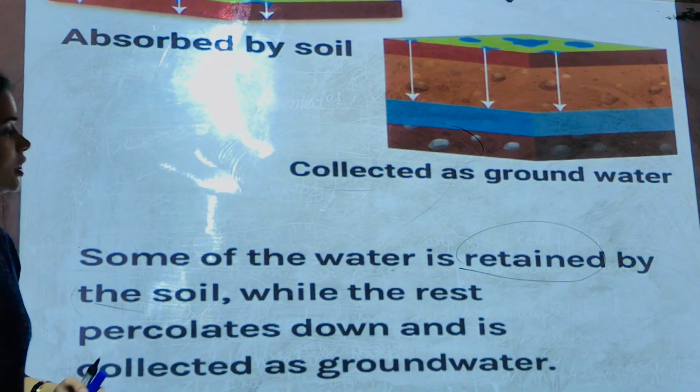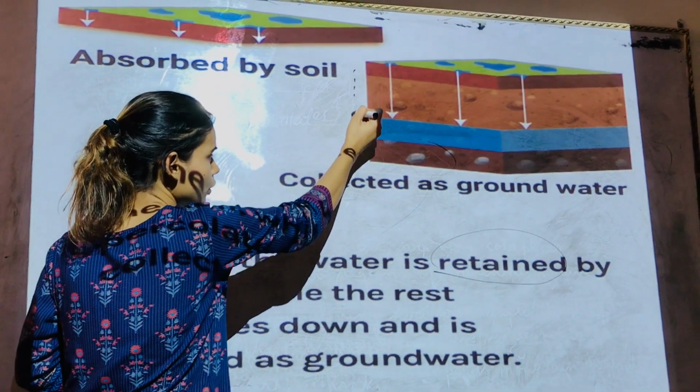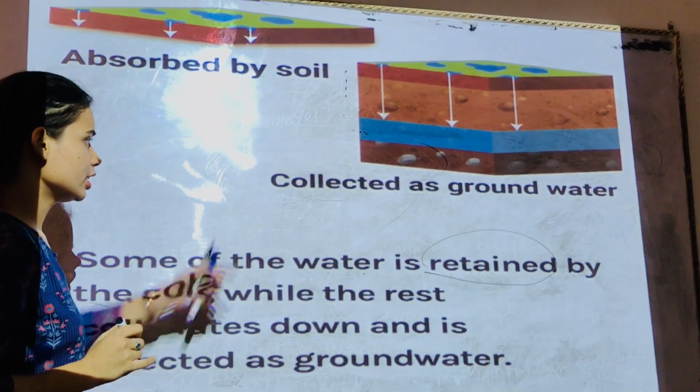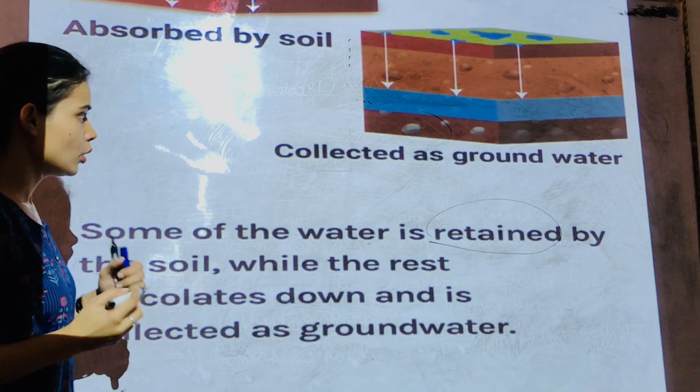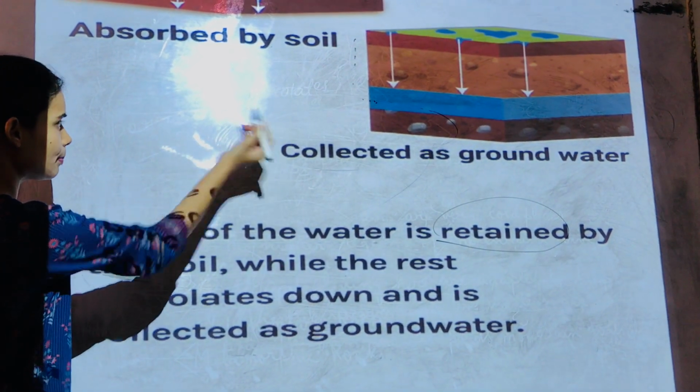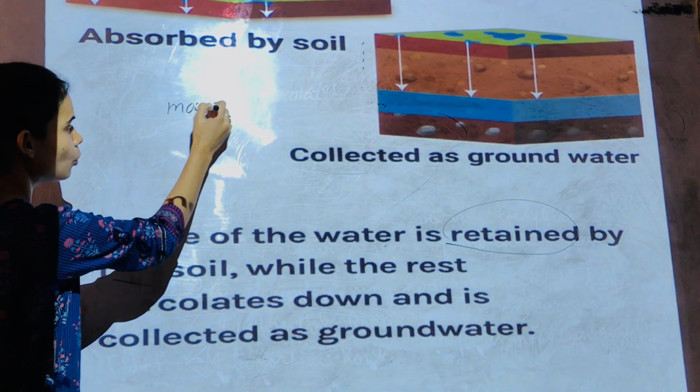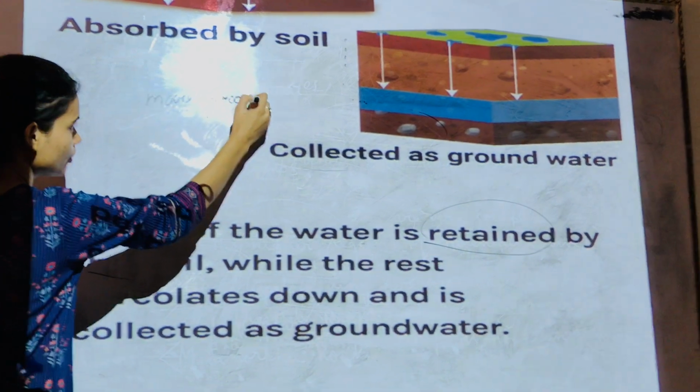Now we all know, children, that when the water percolates, it will go into the other horizons. It will go underground. So it simply means that if there will be more percolation,